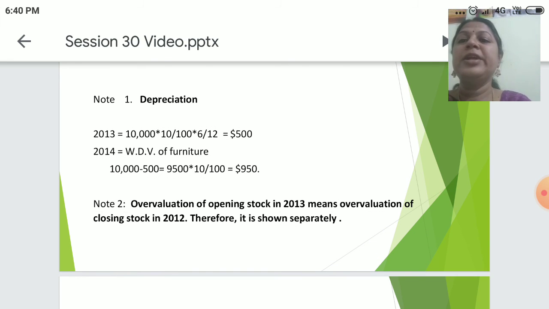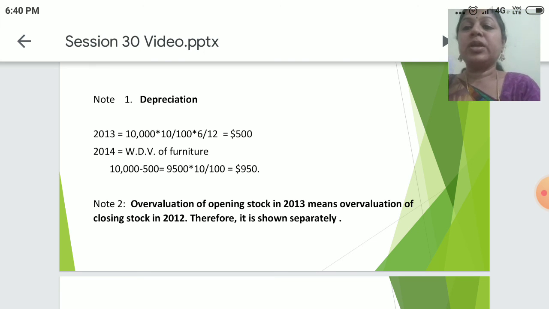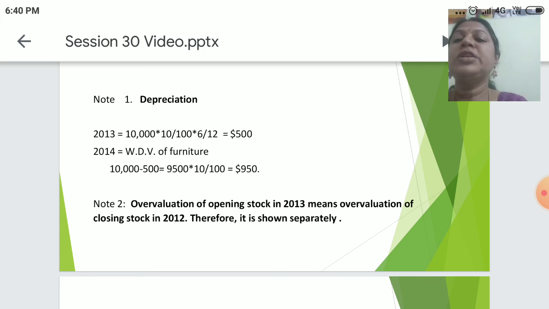10,000 into 10 by 100 into 6 by 12 for the year, 500, and for 2014 the written down value. So 10,000 minus 500, 9,500 into 10 by 100, it would be 950. So note number 2, undervaluation of opening stock in 2013 means undervaluation of closing stock also in the year 2012. Therefore, it is shown separately.